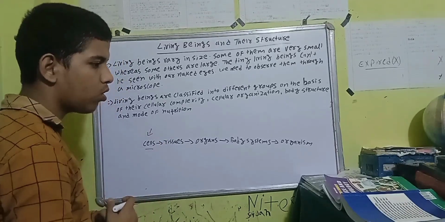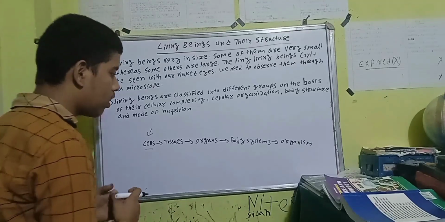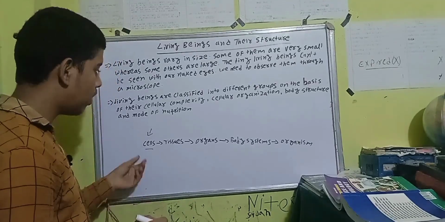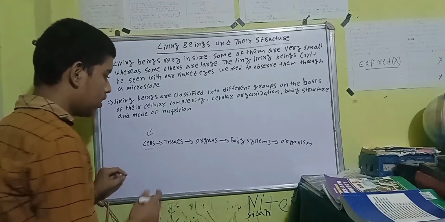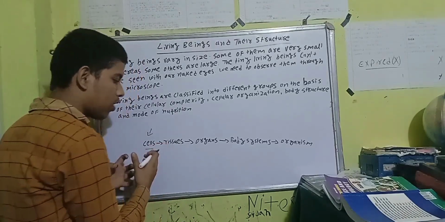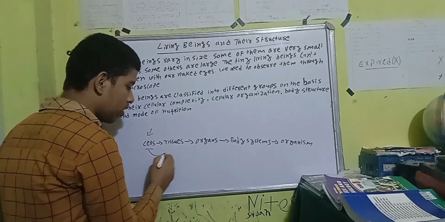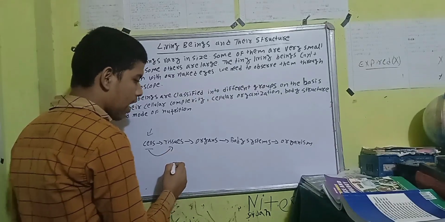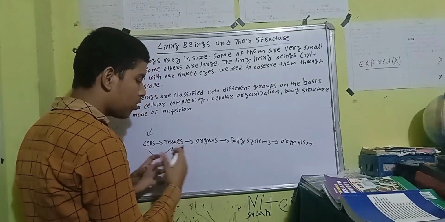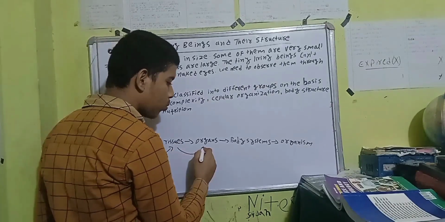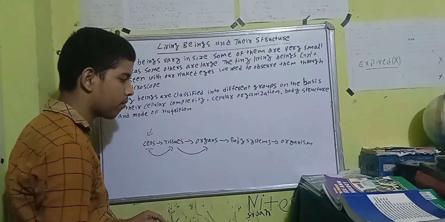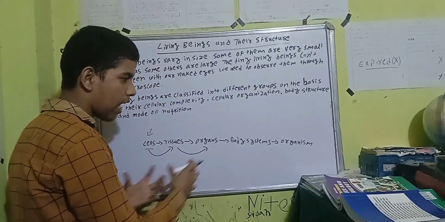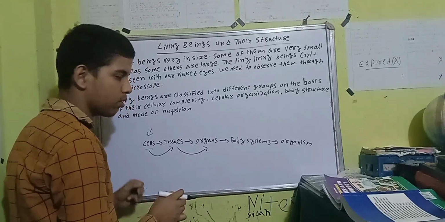The basic unit of life of organisms is what? Cell. Cells unite together to form what? Tissues. And then tissues unite together to form what? Organs. This happens in all living organisms.